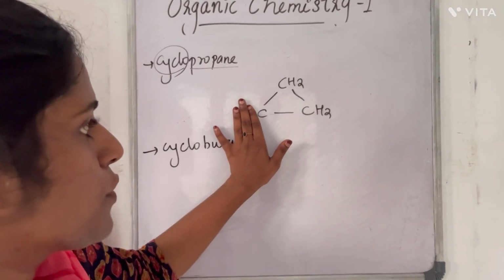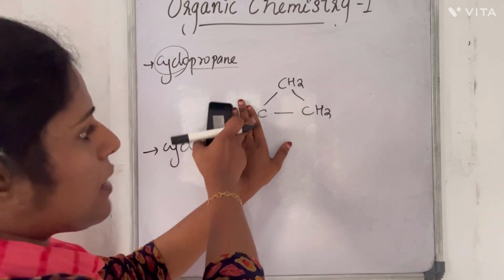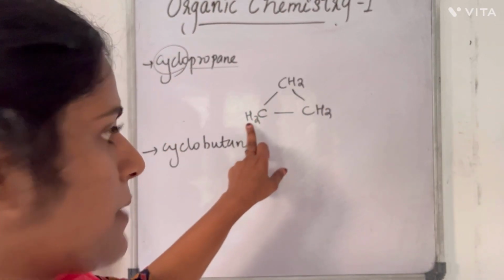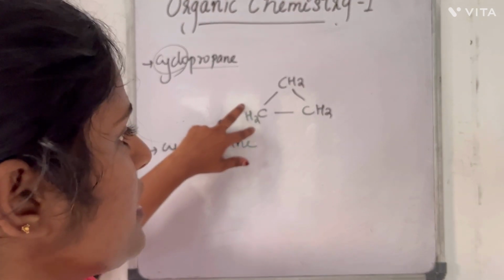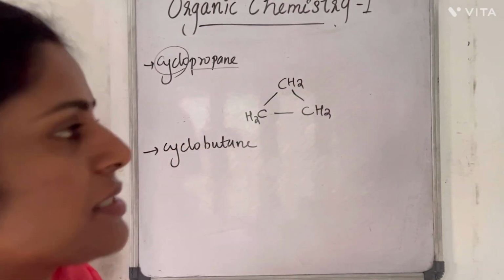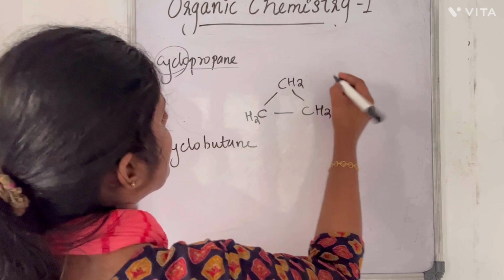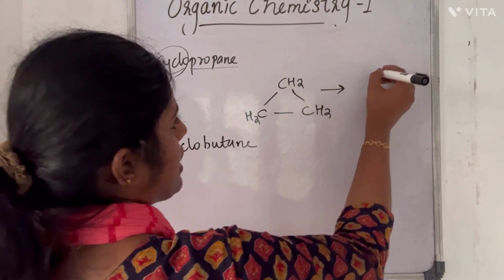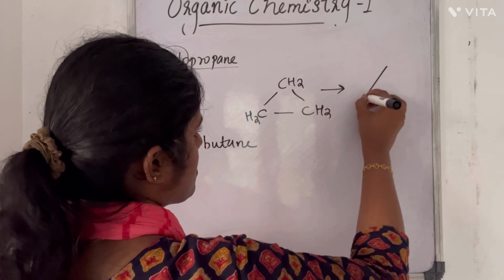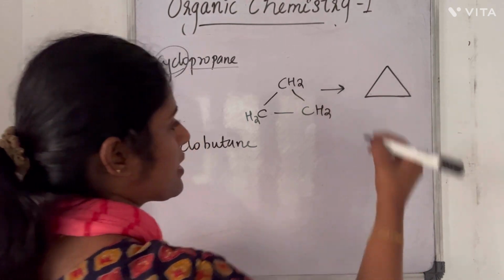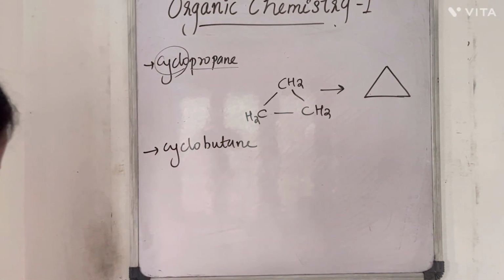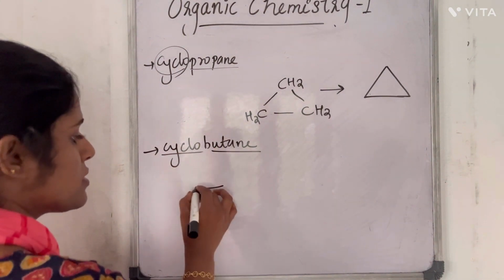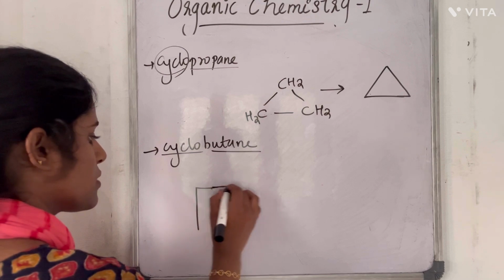So if you don't put 2 hydrogens here, carbon has 1, 2 valencies satisfied. 2 more valencies are to be satisfied. That is why we put the 2 hydrogens for all these carbons. Okay, now how will be the bond line representation? Only bonds will be represented. So this will be a single triangle. A simple triangle represents cyclopropane. Now what will be cyclobutane? Simply a square.